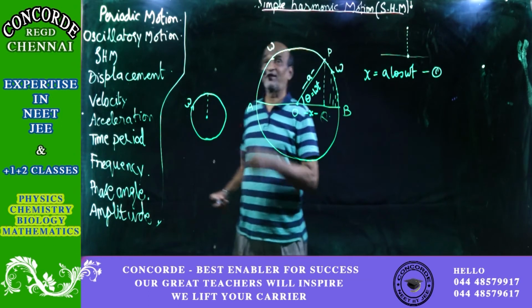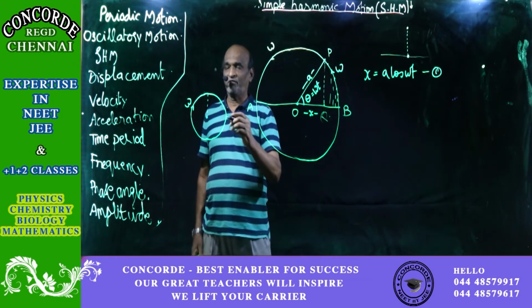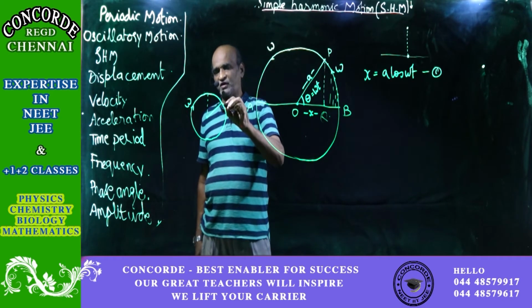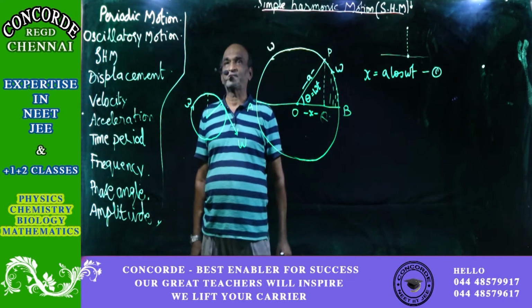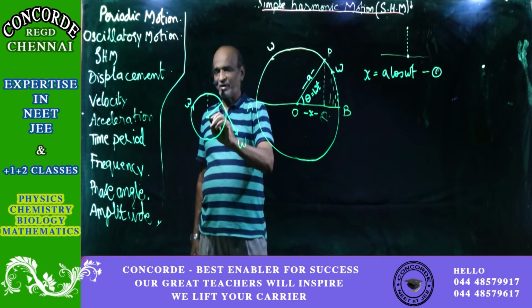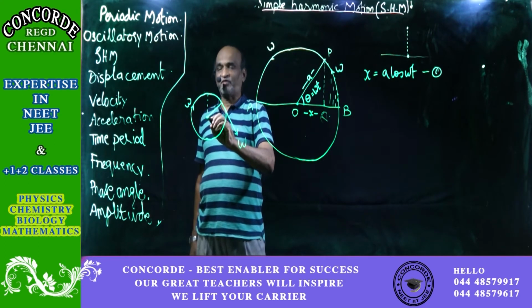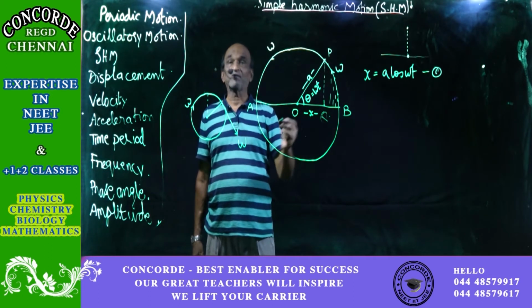We need the circle again. For the time being, we have the idea about the velocity and it is sufficient at present. So this is the direction for the velocity. Displacement is measured from the mean position, from the center, the fixed point, along the radius.